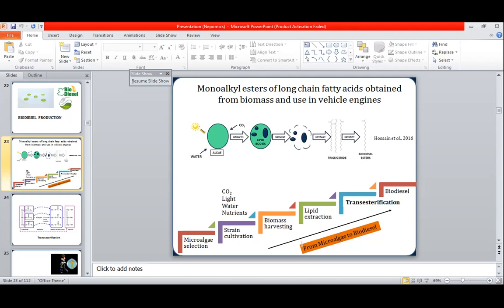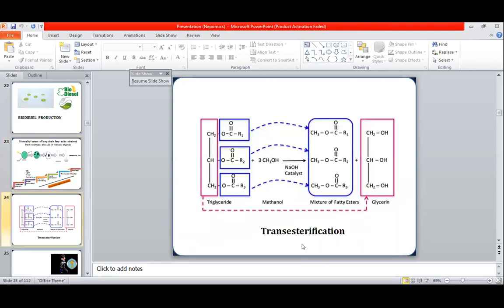Here are the different steps: we select the specific microalgae strain, harvest the biomass, and after that extract the lipid, and for those lipids we do the process of transesterification, and after transesterification we obtain the biodiesel. So what is transesterification? Basically, the triglycerides which are already present in the microbial cells, we treat with methanol.